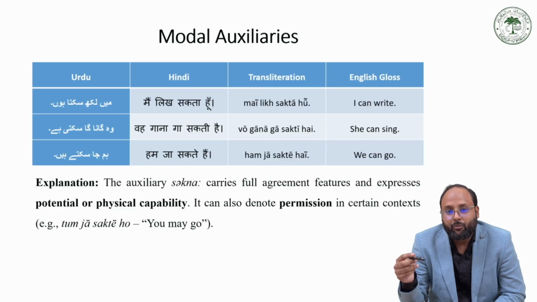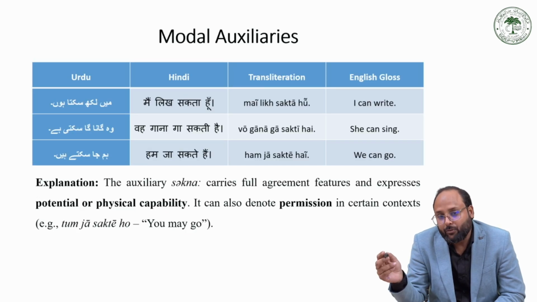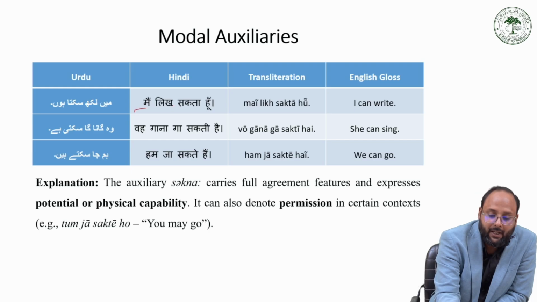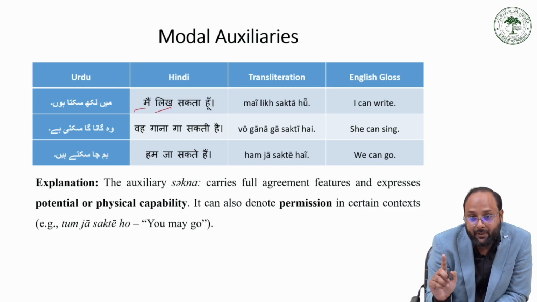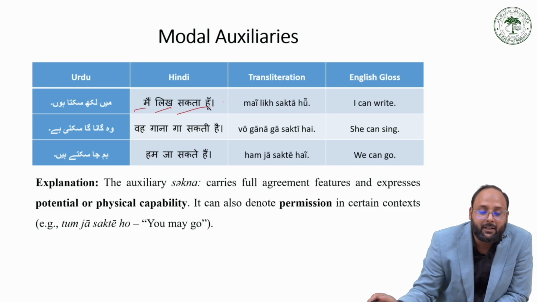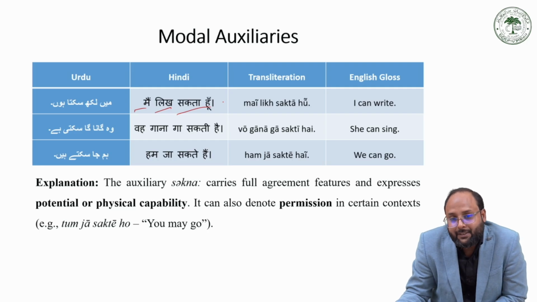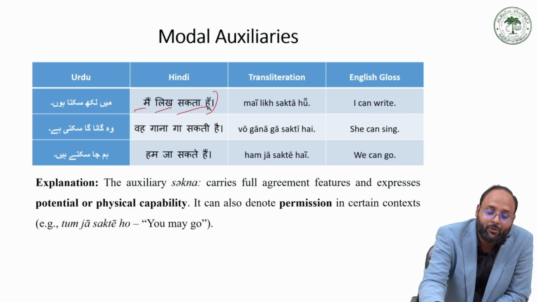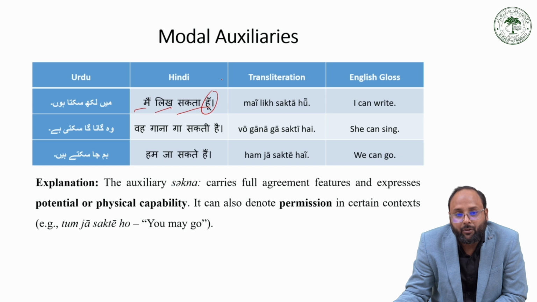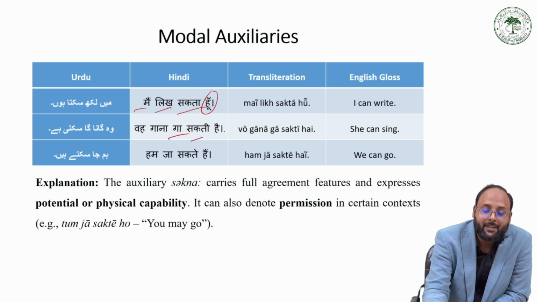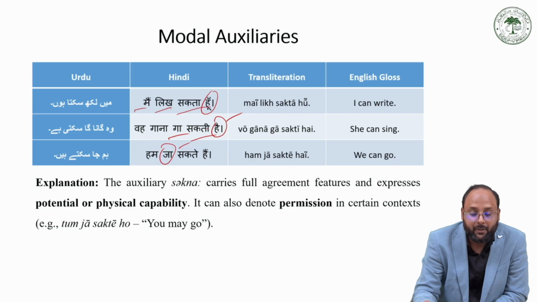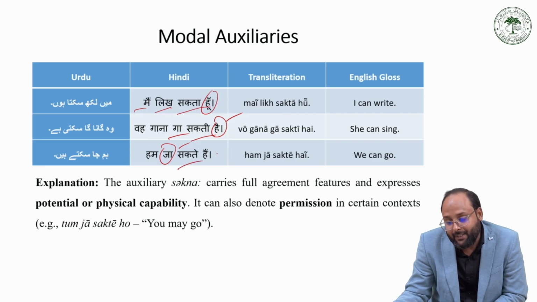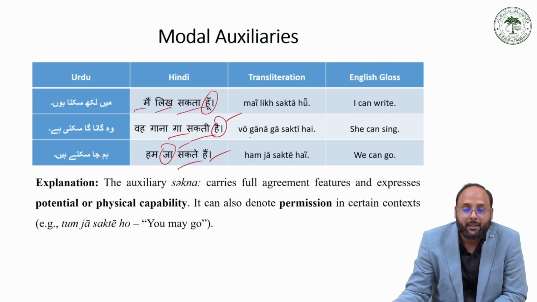Like मैं लिख सकता हूँ. Here main is the subject, likh is the root verb, sakta is the modal, and hun is the auxiliary verb. वो गाना गा सकती है. Here ga is the main verb, sakna is the modal, and hai is the auxiliary. हम जा सकते हैं. Here ja is the root verb, sakte is the modal, and hain is the auxiliary.